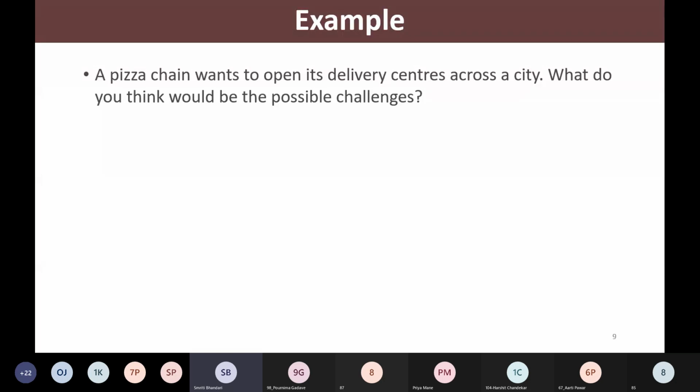Yes, anybody? They will choose the urban areas. So there is a city. It is urban area only, no? It is a city, and in that city they want to open the delivery centers. The main points of city, in main areas. Okay, anything else?